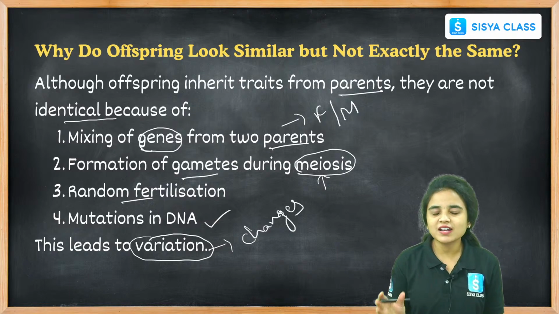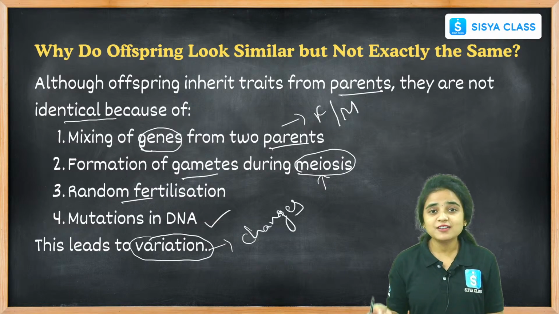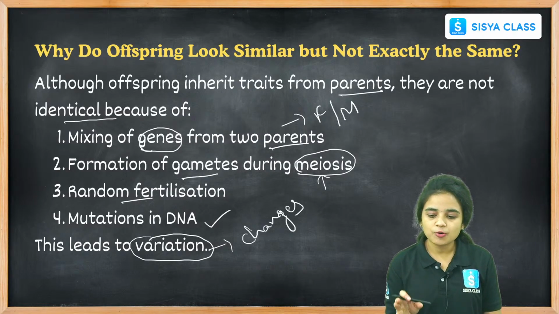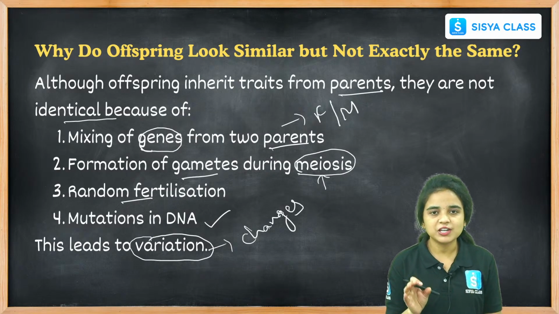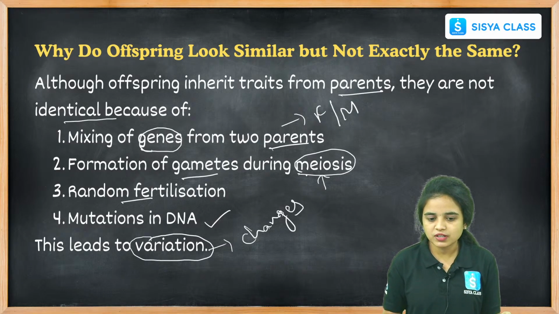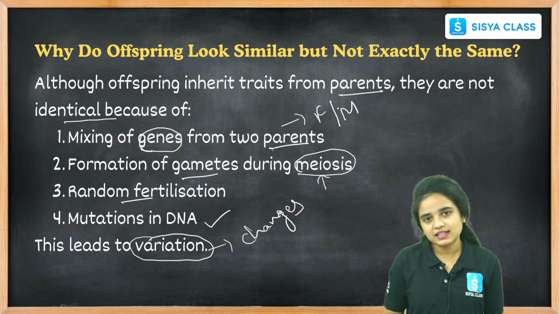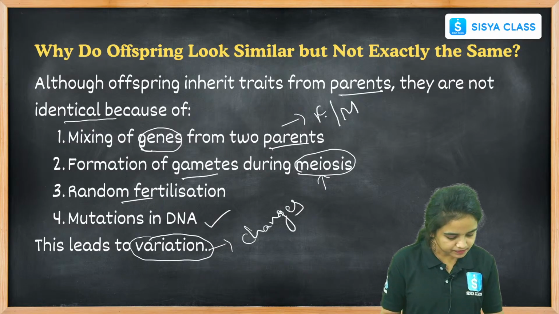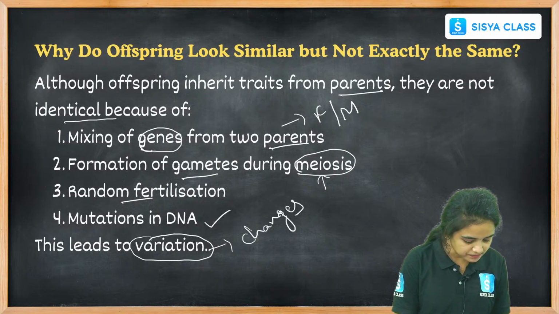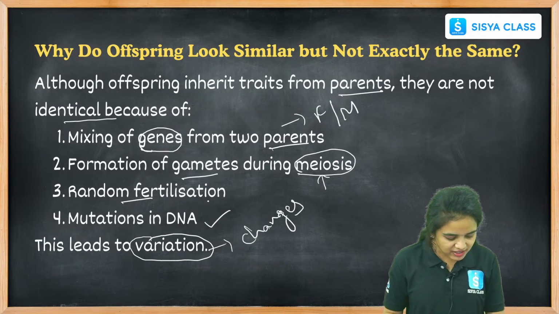Right, students? We are not an exact copy of our parents but we look similar to our parents because of these reasons. I think everyone understood this topic. It is very, very important. Why do offspring look similar but not exactly the same? Yes, it has the same eyes.